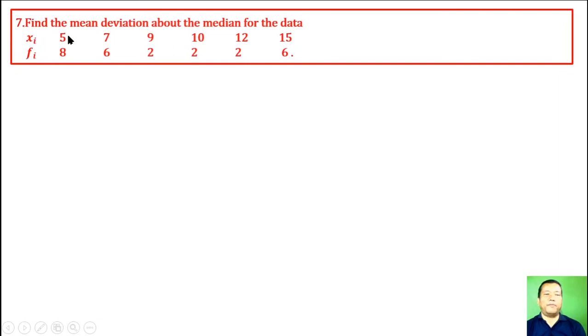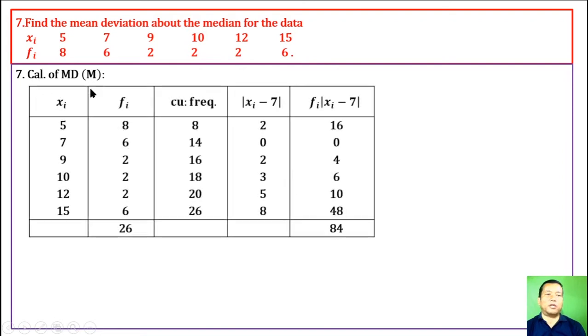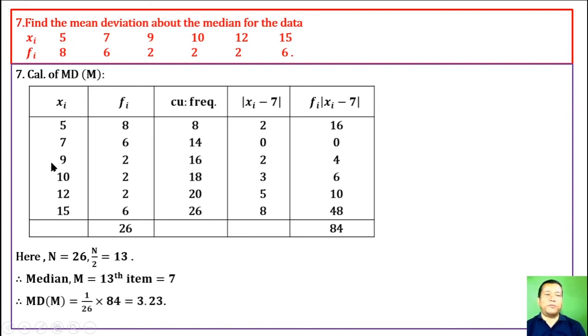Question 7. Find the mean deviation about the median for the data. We have to find the mean deviation from median. Make the columns xi, fi, and cumulative frequency for finding the median. After making these 3 columns, we find the median. Now n is 26, whose half is 13. The 13th item is 7. The median is 7.